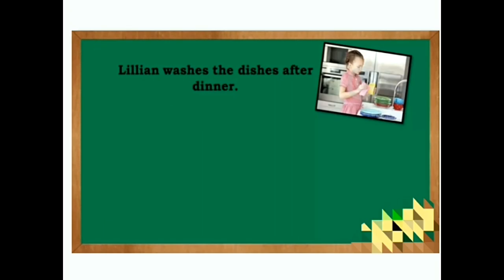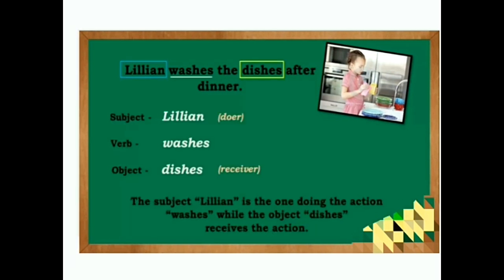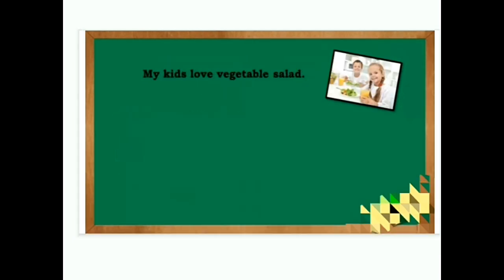Lillian washes the dishes after the dinner. So after dinner, she washes the dishes. In this sentence, Lillian is the subject, that is the doer, who is going to wash the dishes. Washes is obviously the verb, and the dishes receive the action, so dishes is the object. So subject plus verb plus object is called active voice. We'll see other examples.